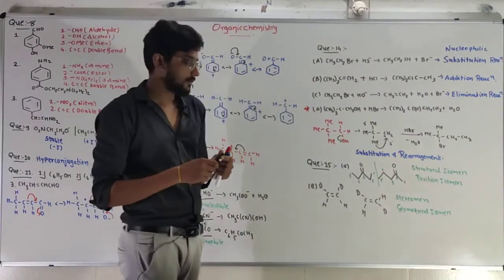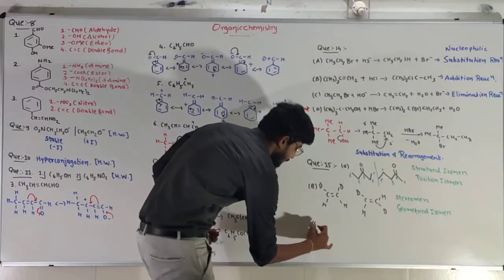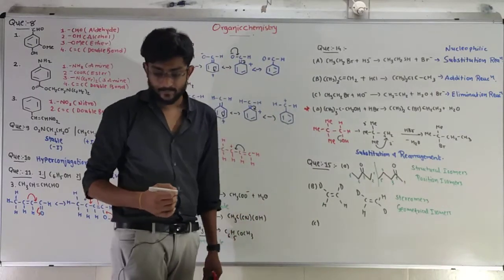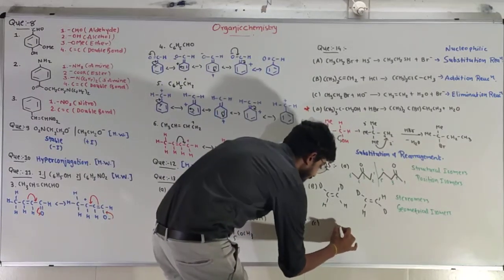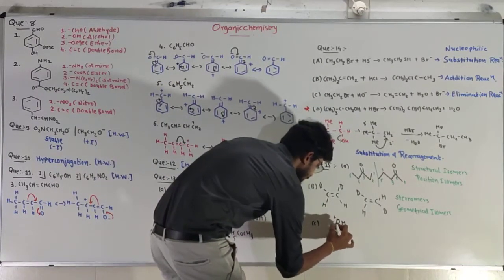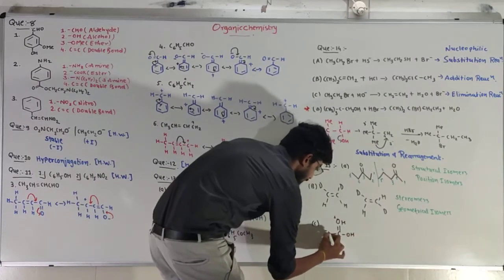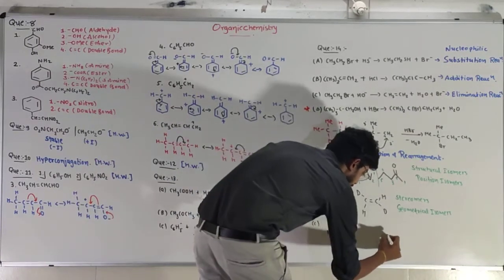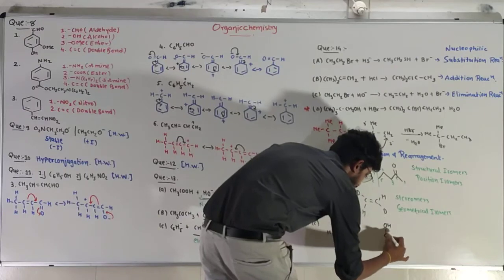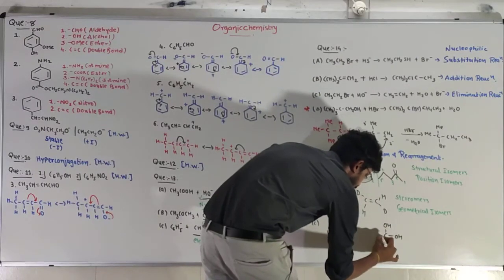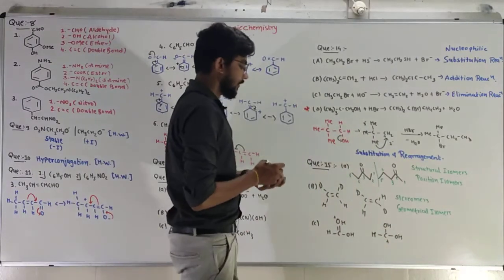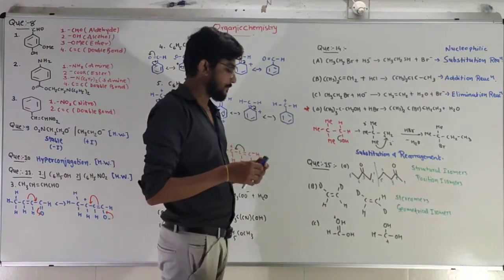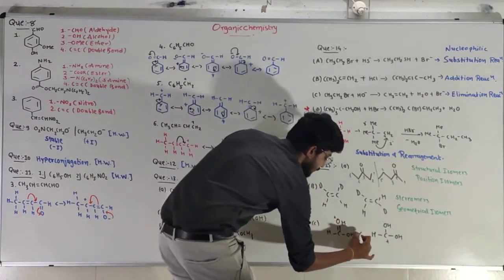After that, our last pair, the third one: carbon with double bonded OH with positive charge, single bonded OH and hydrogen. Over here, carbon with single bonded OH, plus charge over here and hydrogen. What is happening? Quite simple, both are resonance structures of each other.